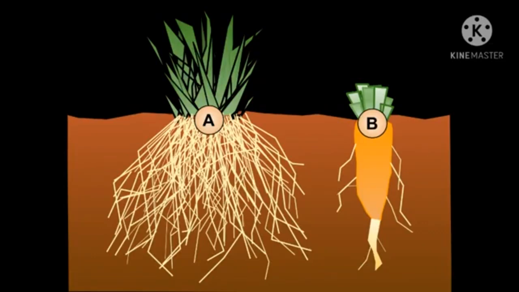Roots hold the plant firmly in the soil. Roots absorb water and minerals from the soil. Roots prevent soil erosion. These are the functions of root.